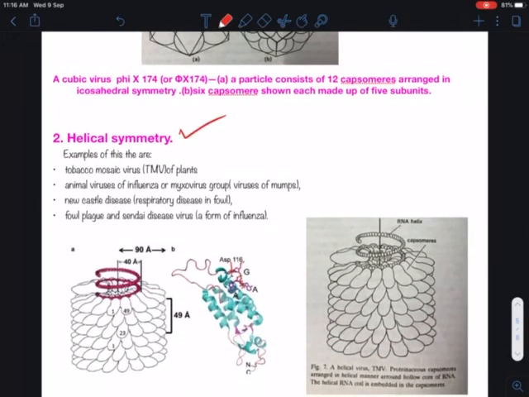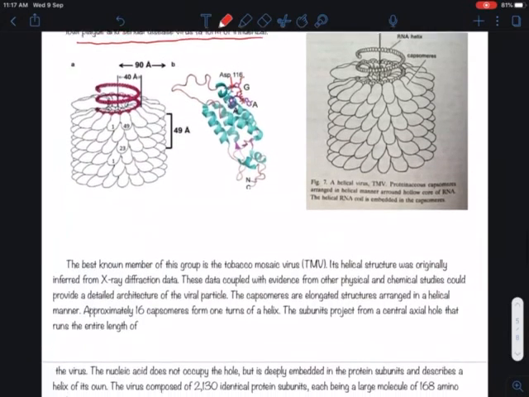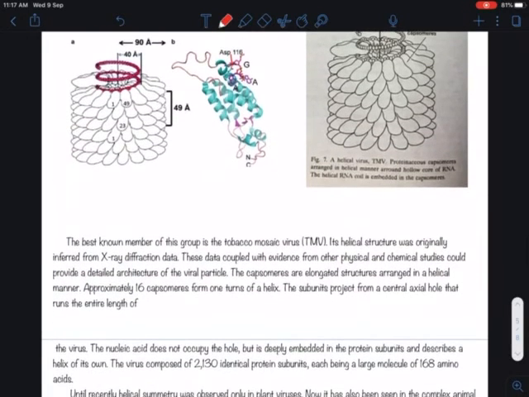Now the second symmetry is helical symmetry. An example of helical symmetry is tobacco mosaic virus, TMV, of plants. In animal viruses, influenza and myxoviruses show helical symmetry. Newcastle disease, which is a respiratory disease in fowl, then fowl plague and Sendai disease viruses. These are some examples of helical symmetry.